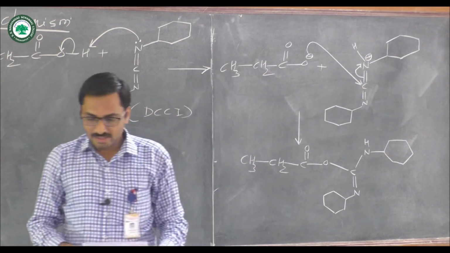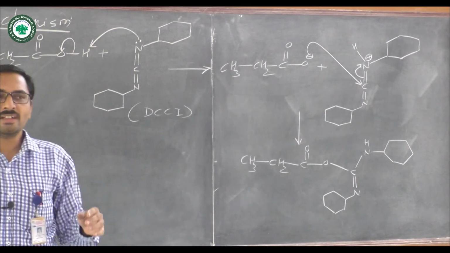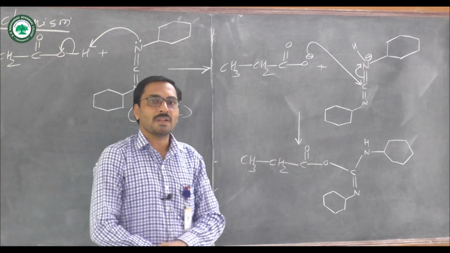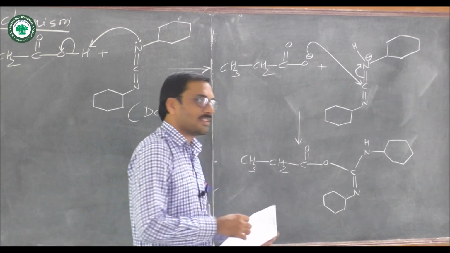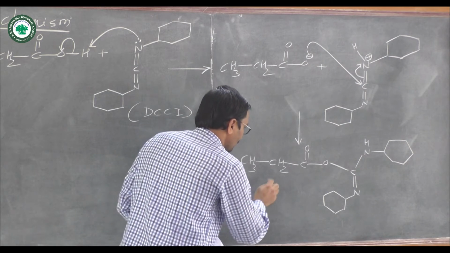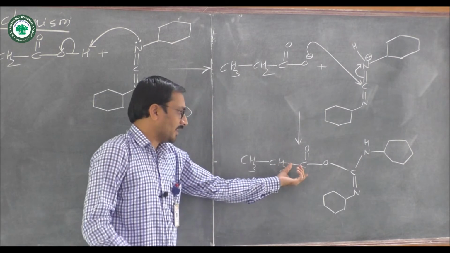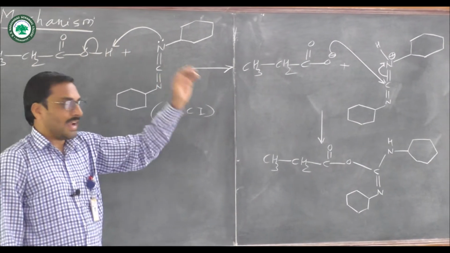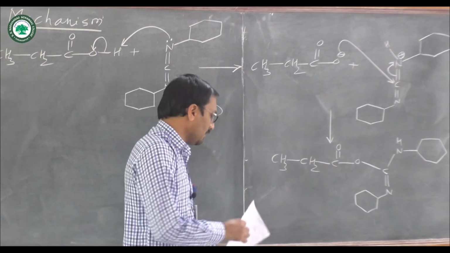DCCI has one advantage: it is used as an activator, as a coupling agent, or we can say a coupling reagent. So in this particular case, the carboxylic acid group is activated by the DCCI reagent.